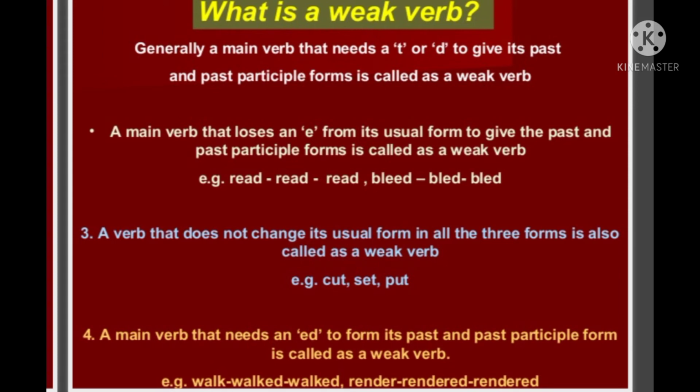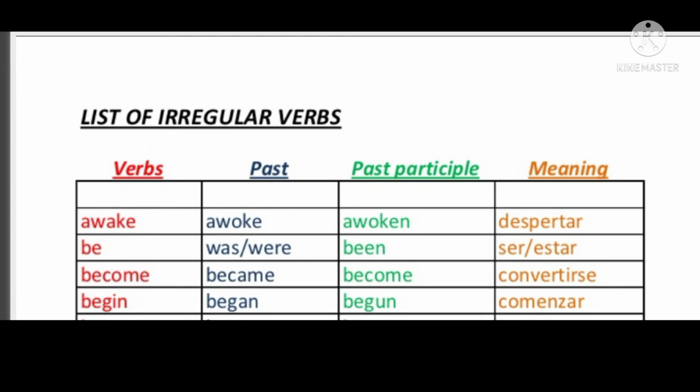These are also called regular verbs because they form their past and past participle using the regular form of making past and participle, that is D, T, D or ED. There is a list of irregular verbs or strong verbs. Awake, awoke, awoken, be, was, were and been, become, became and become, begin, began, begun.